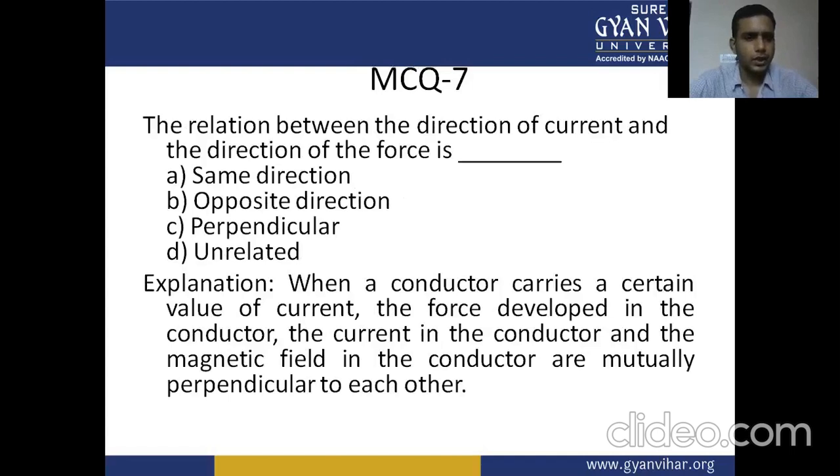The next question: the relation between the direction of the current and the direction of the force is: A, same direction; B, opposite direction; C, perpendicular; D, unrelated. When a conductor carries a certain value of current, the force developed in the conductor, the current in the conductor, and the magnetic field in the conductor are mutually perpendicular to each other.